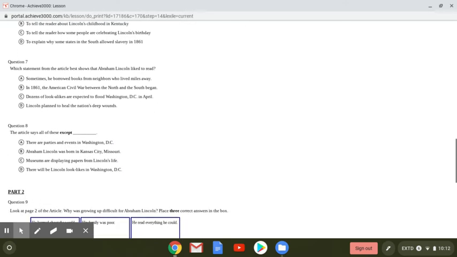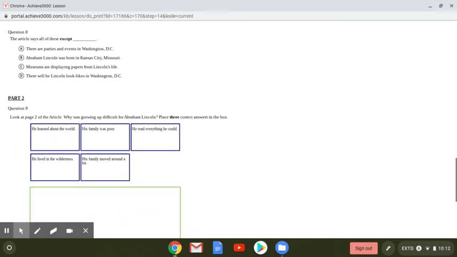And last, question 8, the article says all of these except. So 3 of those will be found in the article. So you need to do that by process of elimination. Find the 3 that are in there, and therefore the one that you don't find is the one that you pick. This has a part 2.